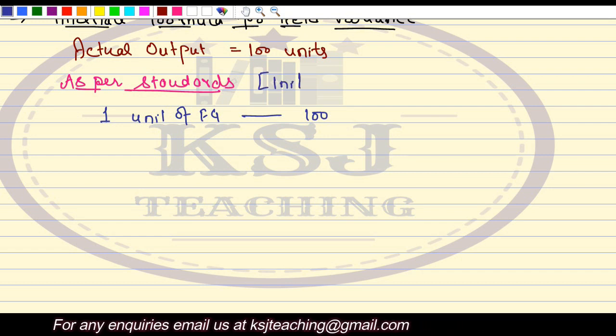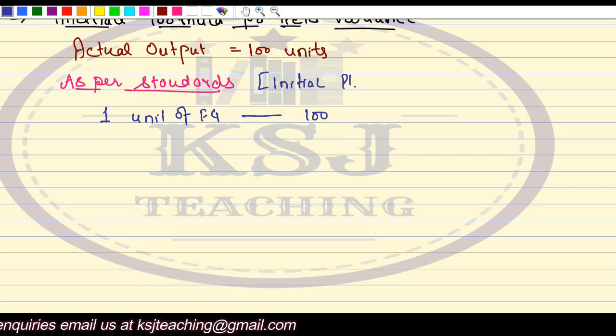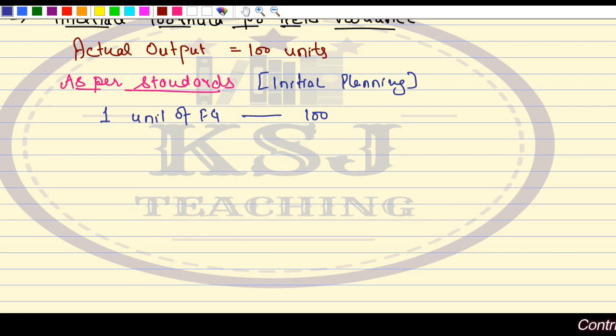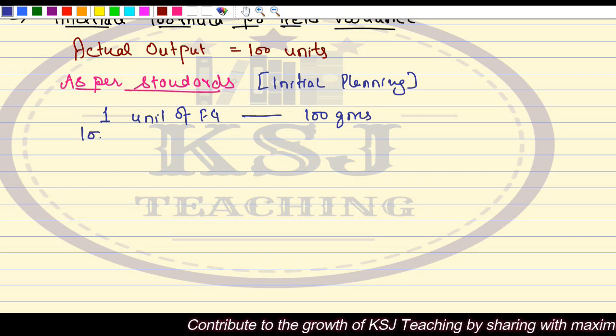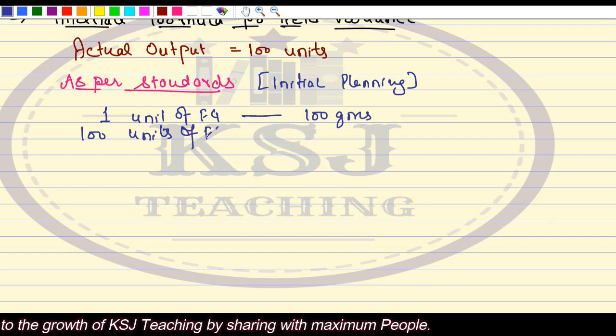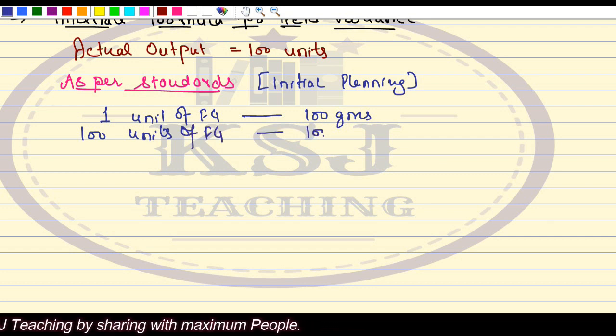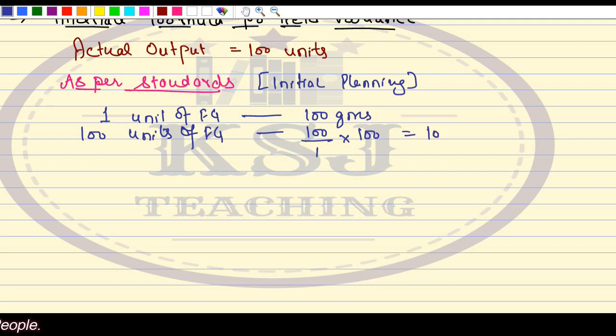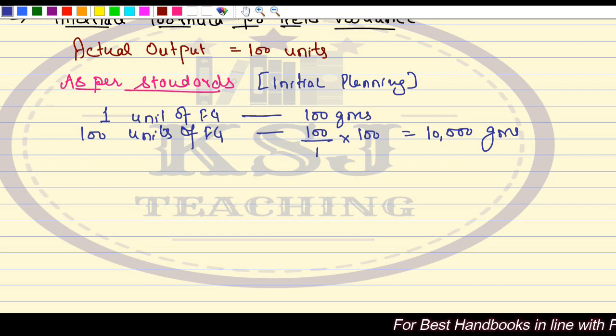Initial thought, as per my initial planning. Right? My initial planning says if I want to make 1 unit of finished good, I need to use 100 grams of raw material. Right? So if I am going to make 100 units of finished goods, 100 units of FG, that is the actual output, how many grams will be required? 100 divided by 1 multiplied by 100, that will be 10,000 grams. This is as per the standards.